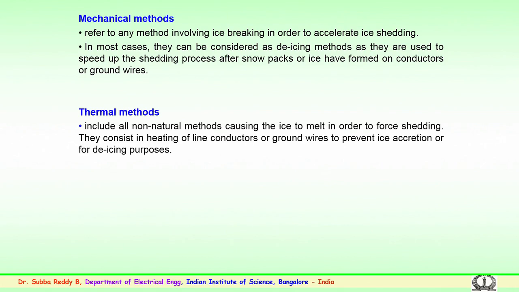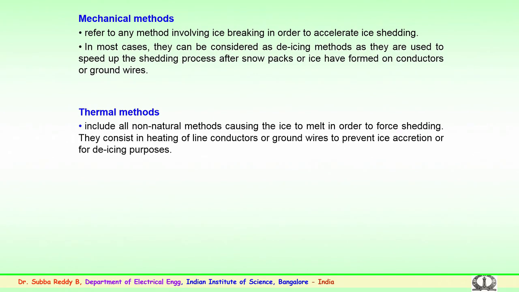In most cases the mechanical methods can be considered mainly de-icing, as they are used to speed up the shedding process after the snow or ice accumulation forms on conductors or ground wires, so that removal of ice or de-icing is done.